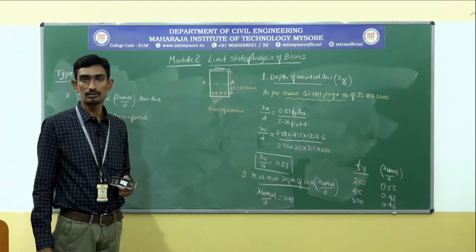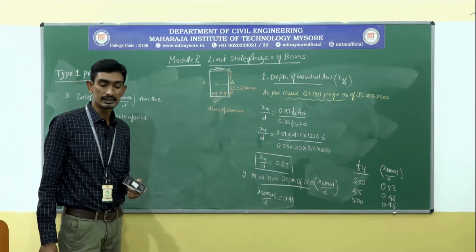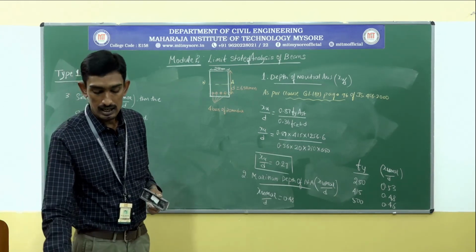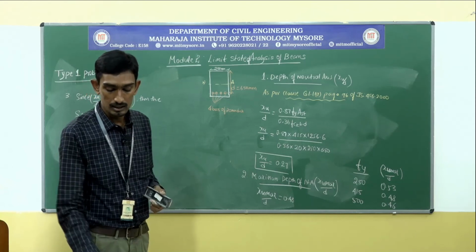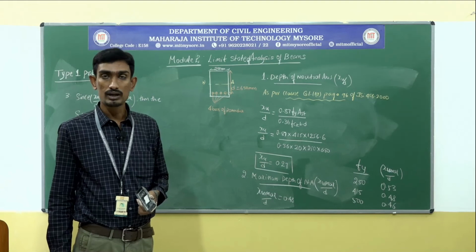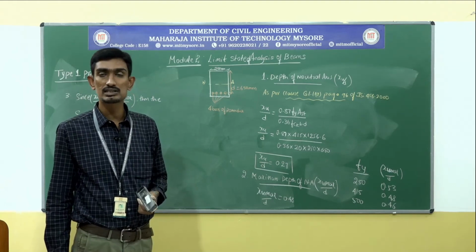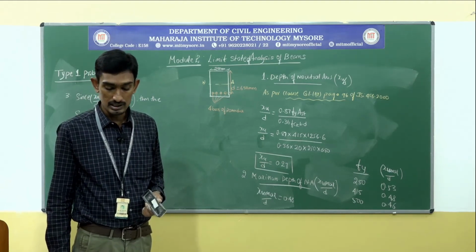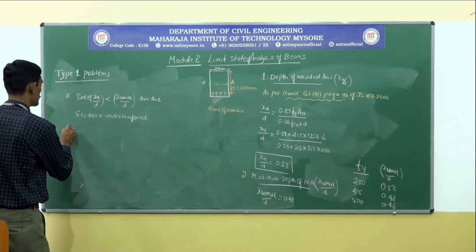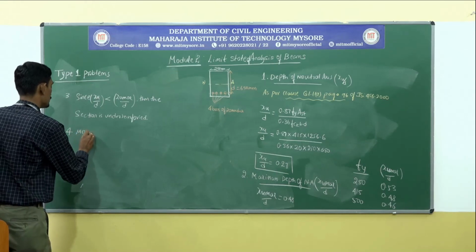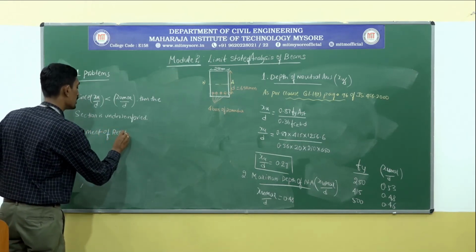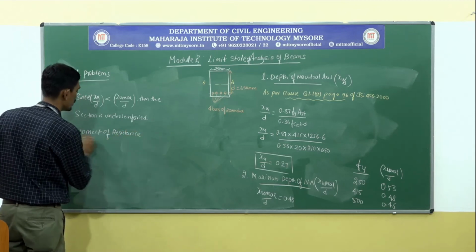Is it clear? So now for this under reinforced section, how to calculate the ultimate moment of resistance? You need to be very careful while calculating moment of resistance also.